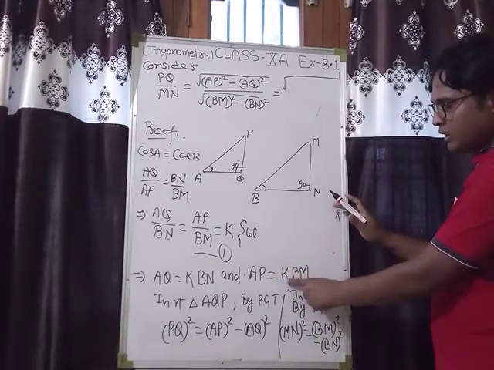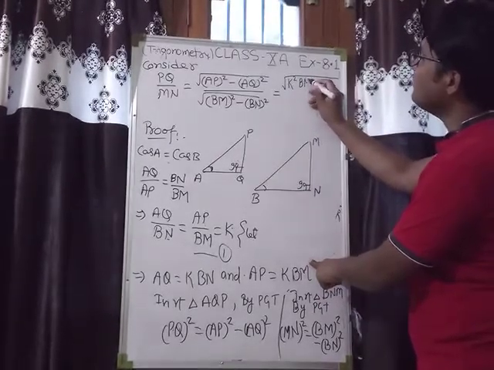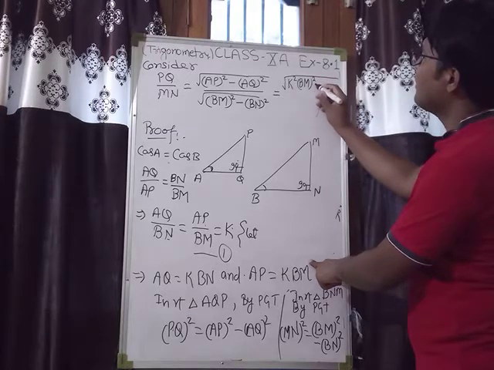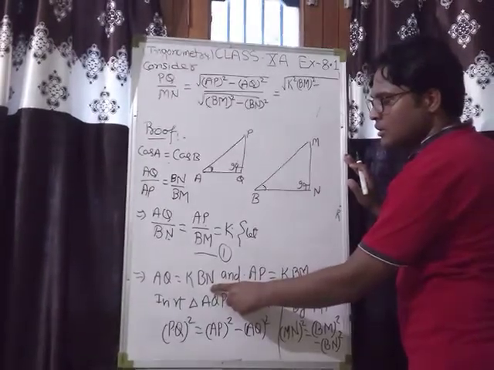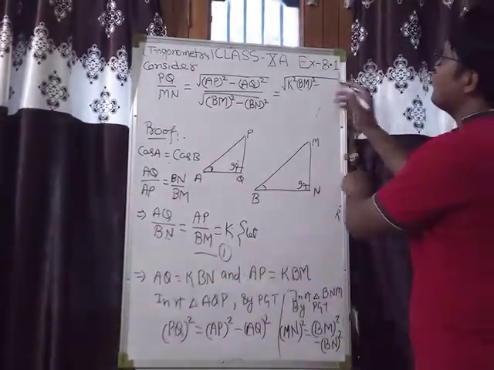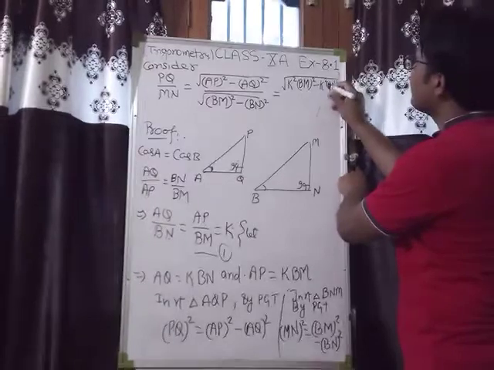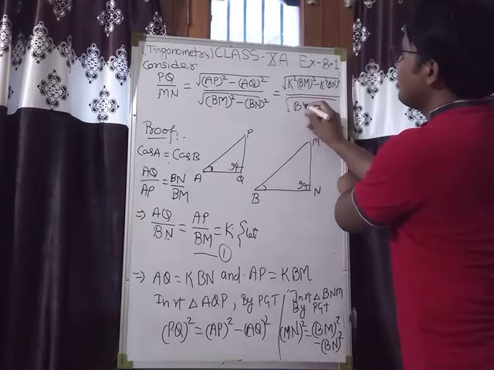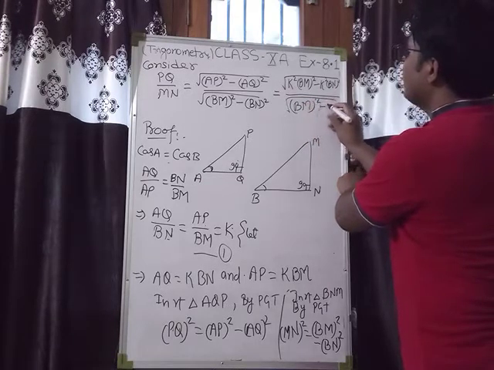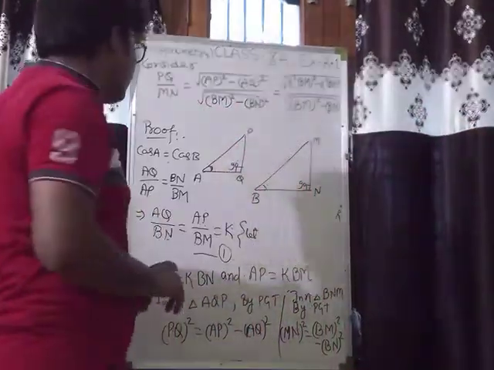So AP square will be K square BM square, minus this AQ square. AQ is equal to K BN, so AQ square will be K square BN square, upon denominator root of BM square minus BN square. I advise you to pause the video and note down this very important question.